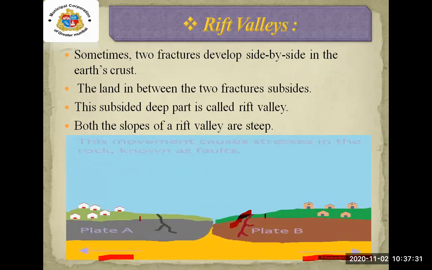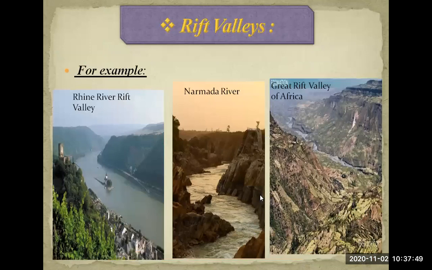Steep means rising or falling sharply, as I just told you. The mountain slope is known as steep. I hope you all have understood this Rift Valley. Let's move on. Here are examples of Rift Valley: the Rhine River Rift Valley, Narmada River, and the Great Rift Valley of Africa.